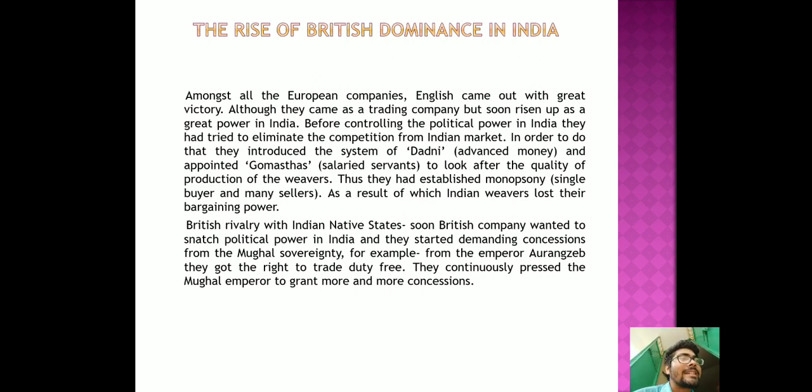Although Aurangzeb had granted this right to the company, the company officials were also using this right to conduct their private duty-free trade. And that is why the rivalry soon arose.